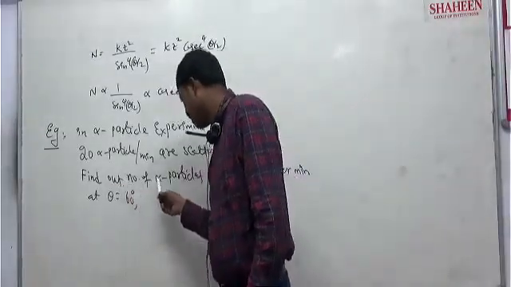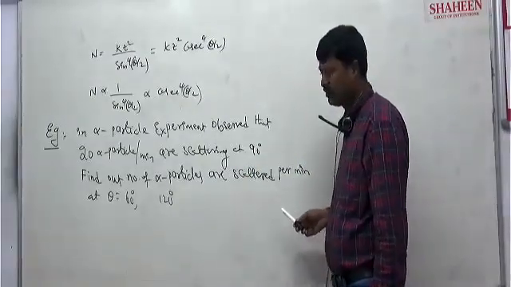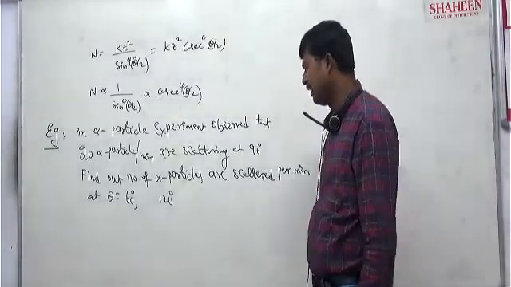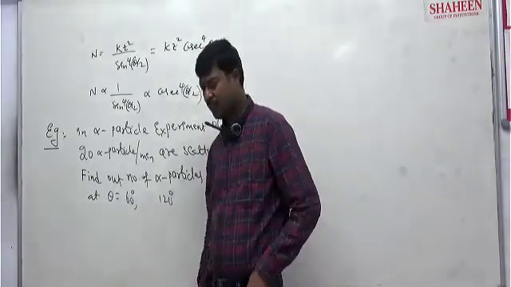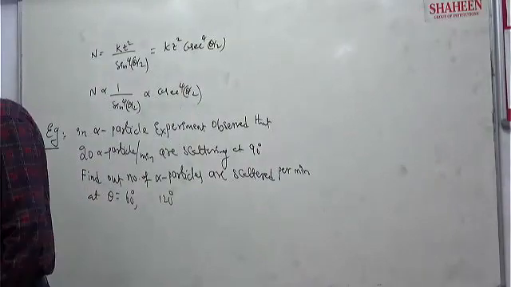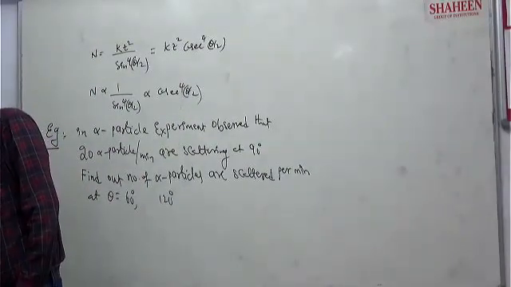Find out the number of alpha particles scattered per minute at theta equal to 60 degree and 120 degree, which we need to calculate first. Clear? Is the question clear, everyone?